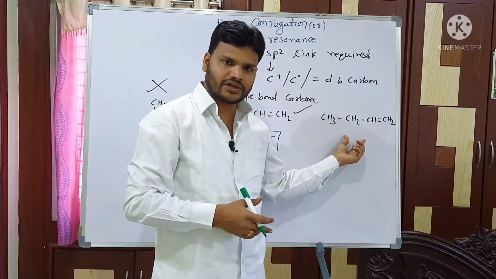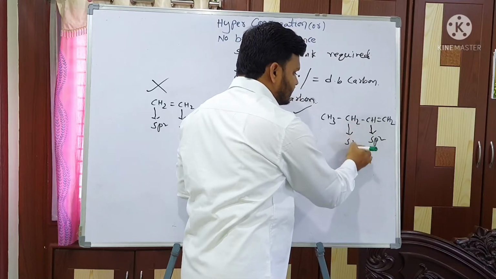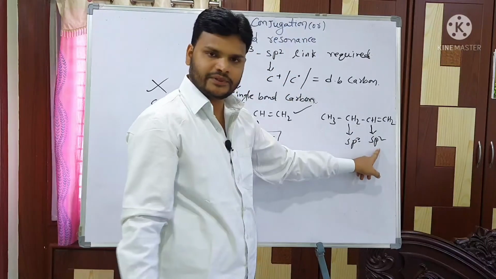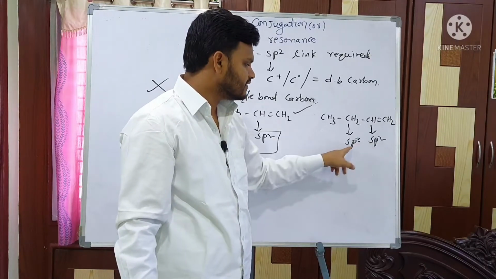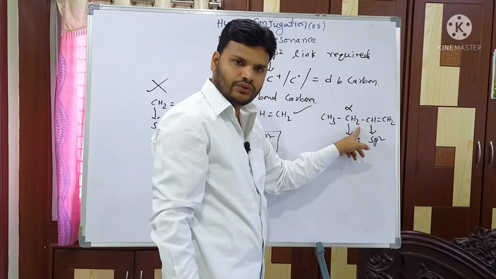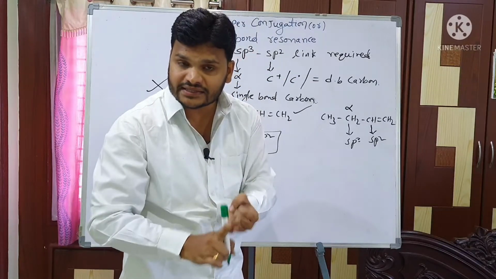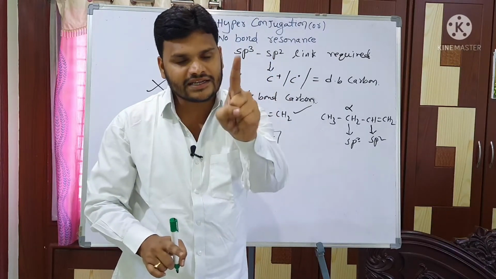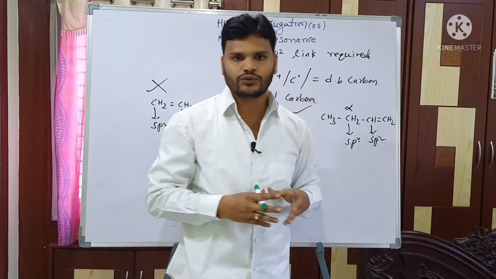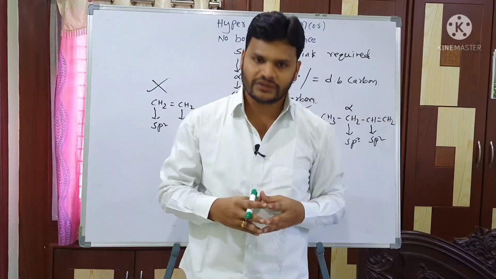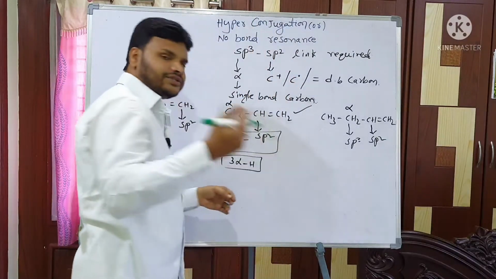Next, what about this one? Does it show hyperconjugation or not? Yes. Because this is sp2 carbon and this is sp3 carbon, so the sp3 sp2 link is there. The sp3 carbon acts as alpha, having 2 hydrogens. We have to check this too. The sp3 sp2 link is required, as well as the sp3 carbon containing at least 1 hydrogen, which is called alpha hydrogen. So ultimately 2 points are required. First, the sp3 sp2 link. Next, at least 1 alpha hydrogen.